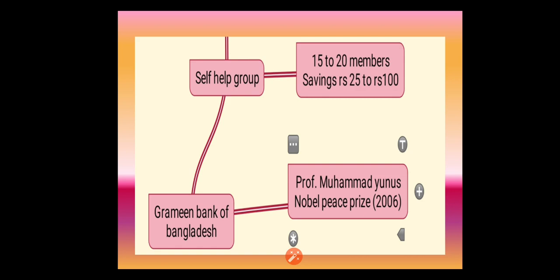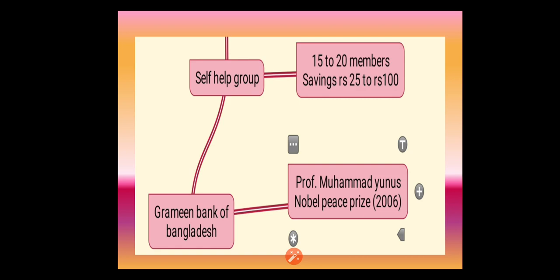RBI will supervise the formal sector, it will issue the currency notes, and it is a banker's bank. So if any commercial bank is having any problem, it will approach the Reserve Bank of India. Then it is a government bank. So if the government is having any financial crisis, then RBI will help to sort out that problem.